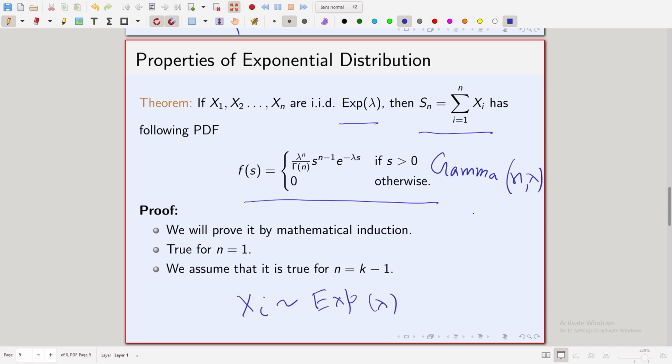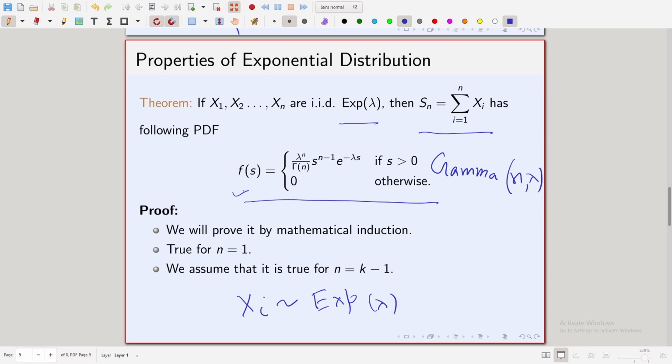So, what this theorem is telling you is that if x1, x2, ..., xn are IID exponential lambda, then the sum x1 plus x2 plus so on up to xn has gamma n lambda distribution. What is the gamma n lambda distribution? It is a continuous random variable having probability density function equal to this. Again, you must have seen the gamma distribution in your basic course in probability, so this density should be familiar to you.